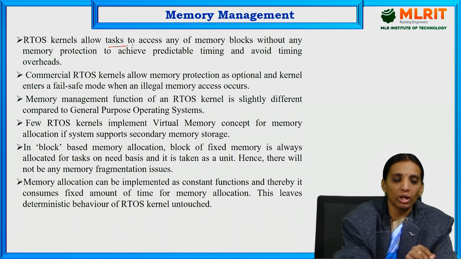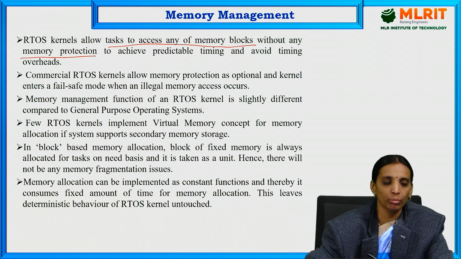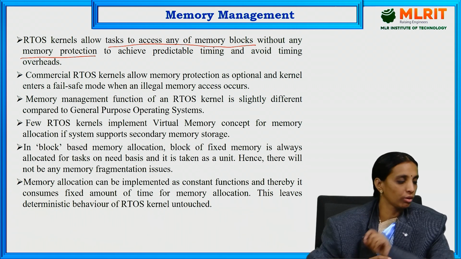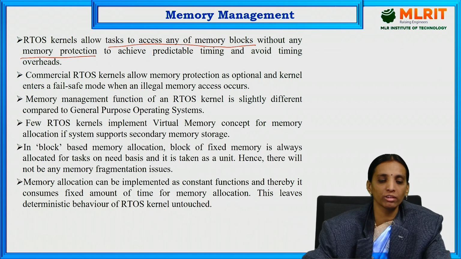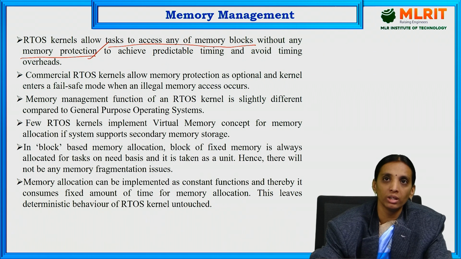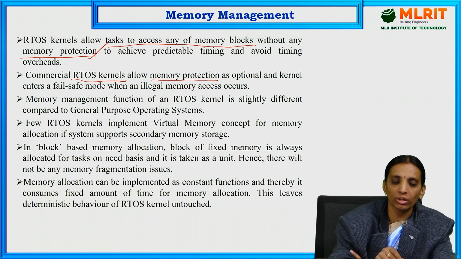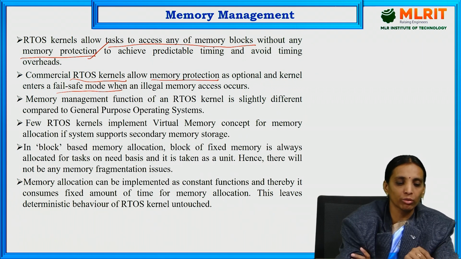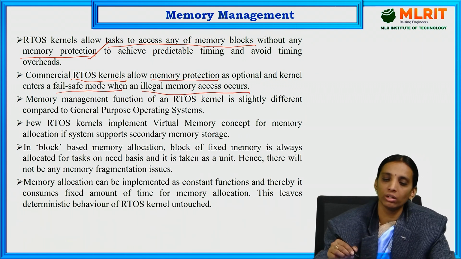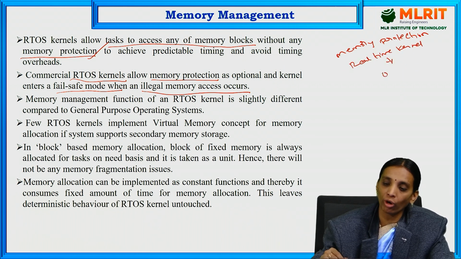It allows tasks to access any of the memory blocks without any memory protection, to achieve predictable timing and avoid timing overheads. Based on this queue mechanism, accessing memory blocks without any memory protection scheme is not safe for use in an RTOS. So commercial RTOS kernels allow memory protection as an option, and the kernel enters a fail-safe mode when an illegal memory access occurs. Here the memory protection service for any real-time kernel is made an option.